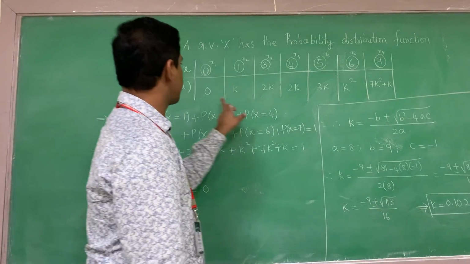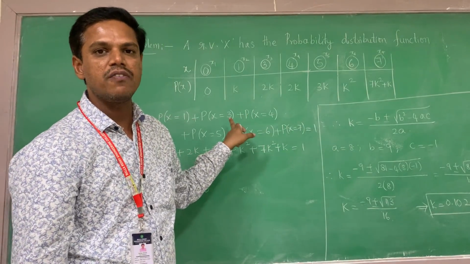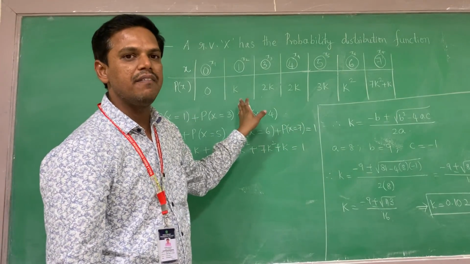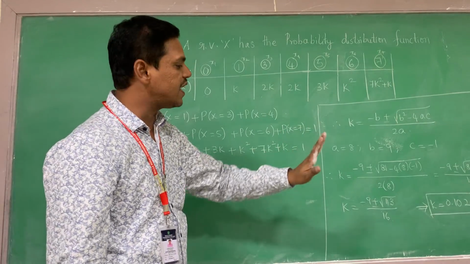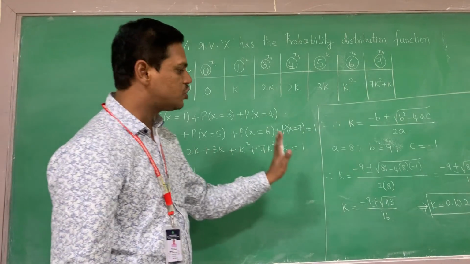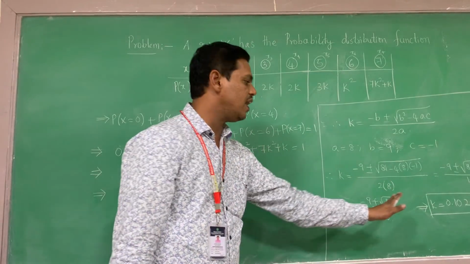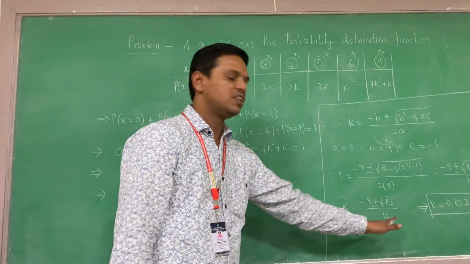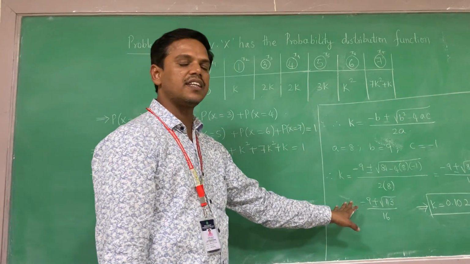Why? Because probabilities cannot be negative. Sorry for that. Probability cannot be negative. That's why we should define that probability will always be less than 1 and also positive. That's why we should not consider the negative value for k. I think that the sentence is clear.